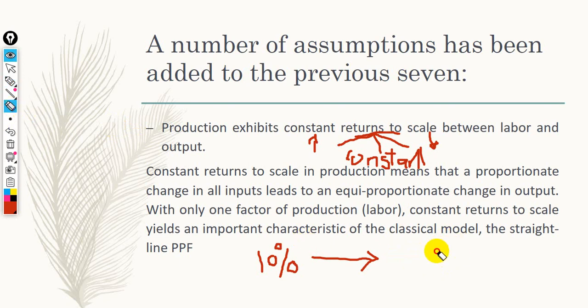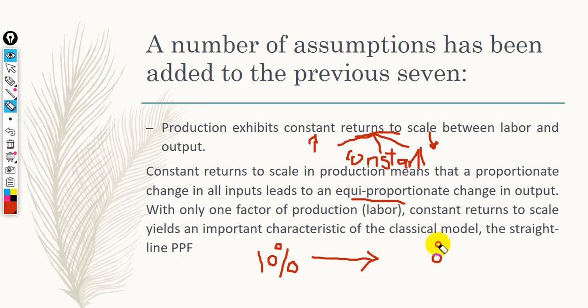In case of constant returns to scale, if you are going to increase labor by 10%, output will increase by 10%. So the same percentage, an equiproportionate change. 10% and 10% equal to each other.